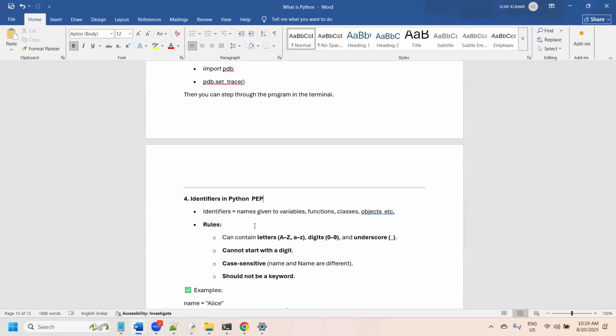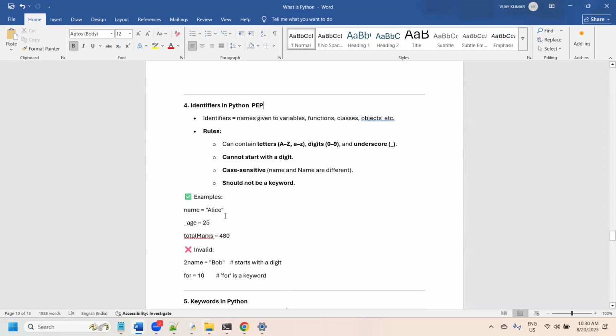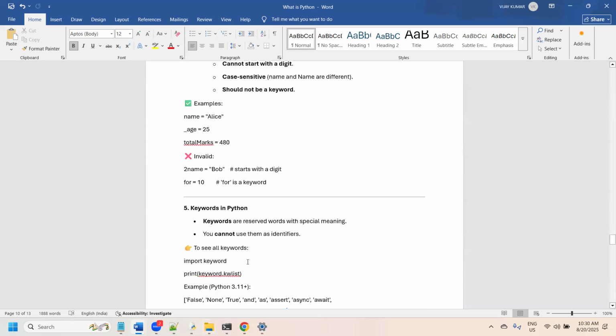You should also not use a predefined keyword as the name of any identifier. What are the predefined keywords? if is a predefined keyword, for is a predefined keyword, while, do, done, import. There are a couple of predefined keywords. Those predefined keywords we need not use as part of an identifier.